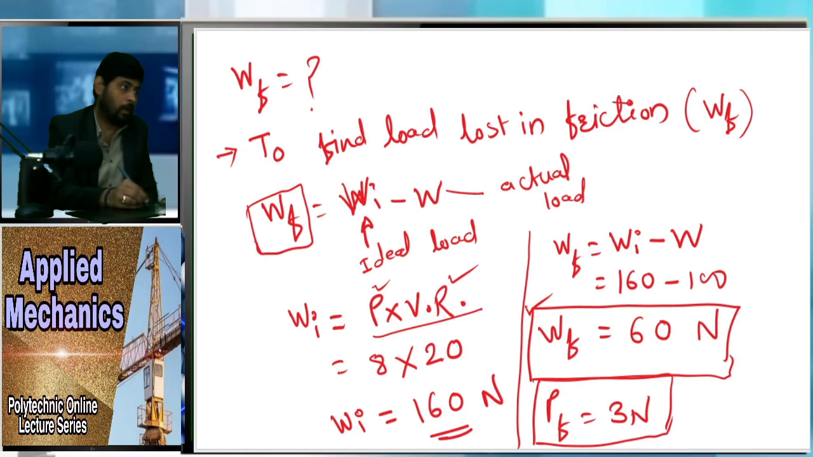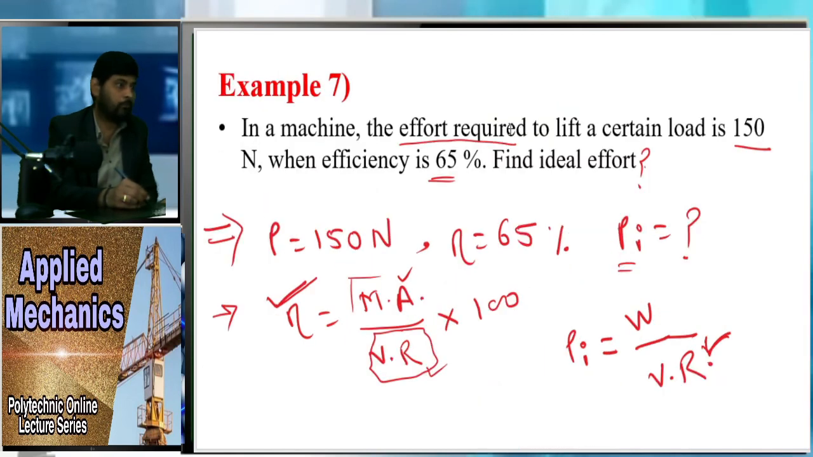After this, in this problem, what will happen? There is a slight change in the problem. In this problem, they have given us the effort and efficiency. They don't give the load, which means you cannot directly find the mechanical advantage. They don't give us the ideal load, so we cannot directly find P_F. So here we have to create one equation, and we have to solve that equation.